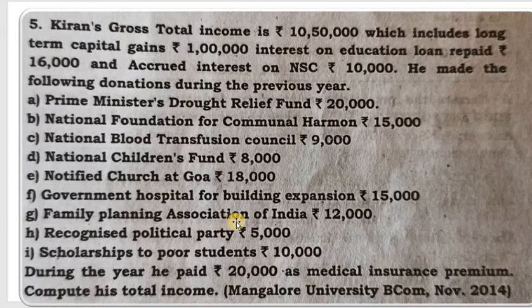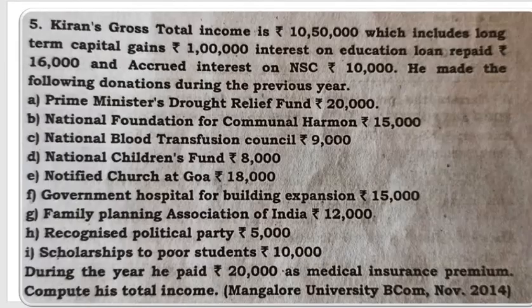Then Family Planning Association of India. So here you can claim 100% provided there is a limit. Limit is there. So if there is no limit, you cannot claim. Then recognized political party, yes, this is a donation which is eligible under section 80GGC. Then scholarship to poor students, it's a scholarship given, so donation in kind, it cannot be a donation.